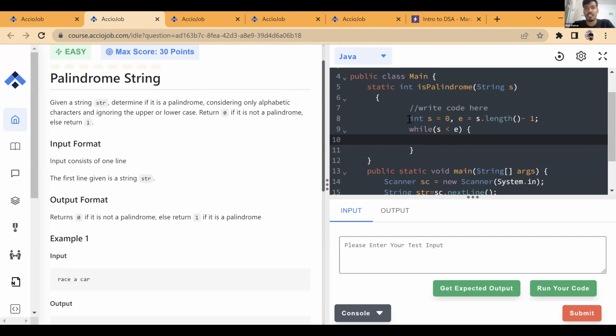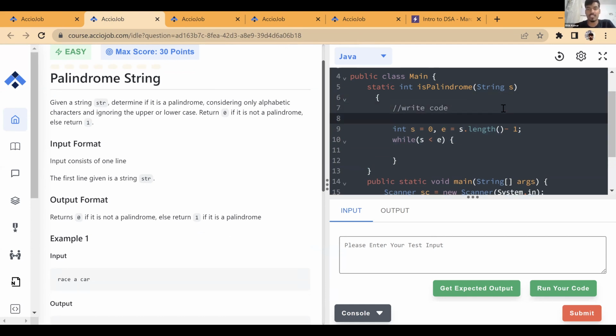Okay, so one thing you can do, before doing this entire comparison or writing any entire logic, the best solution is to firstly convert this entire string into a lowercase string. So you can do s.toLowerCase(). This will convert it, right? I gave you this function that you can use to convert this entire string to lowercase, so you don't have to check that.